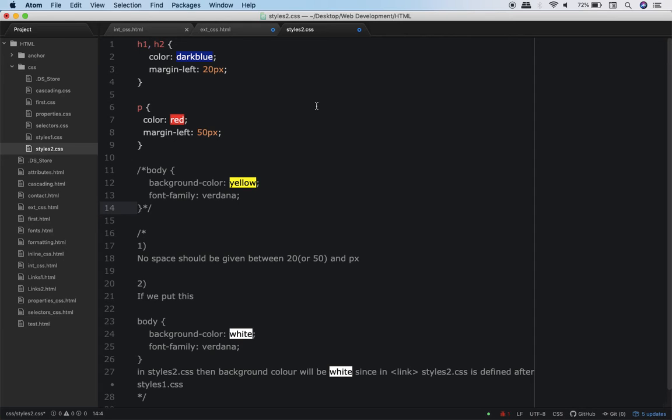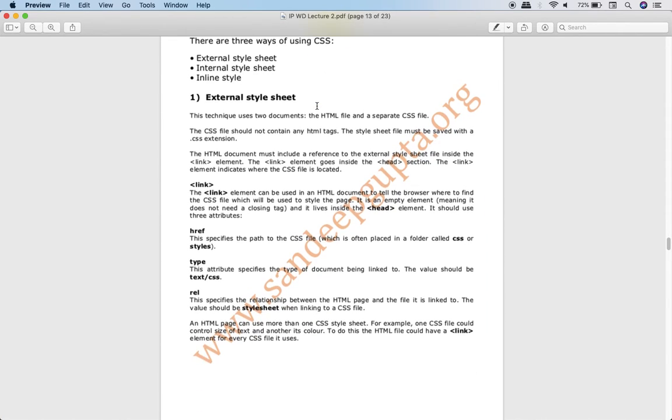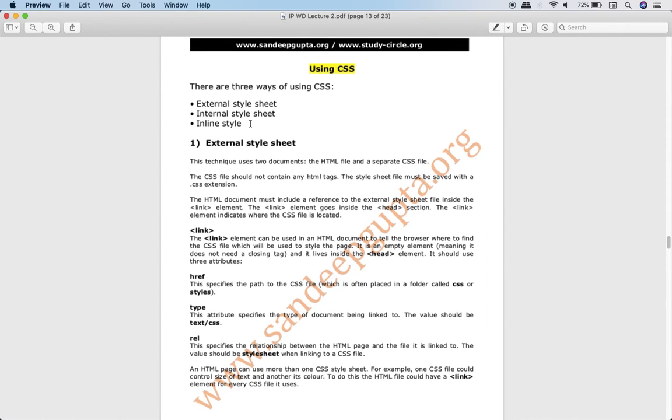Alright, now till now I have taught you internal CSS and external CSS. Now there is one more way in which CSS can be given, and that is inline CSS. But before we go to inline CSS, once again let's recollect what happened in internal and external. In internal CSS, we give the CSS code inside the style element of the HTML file.